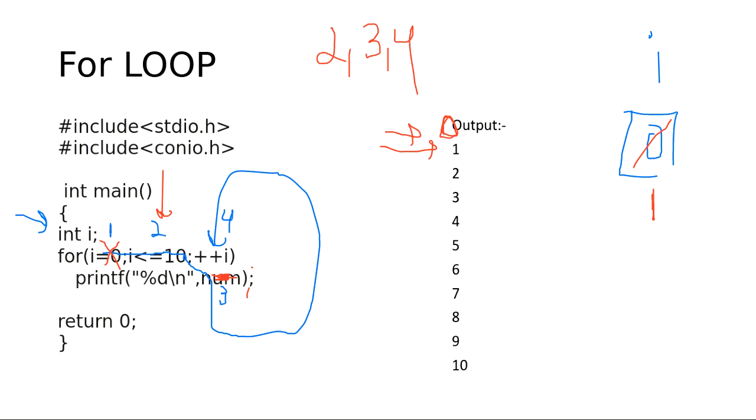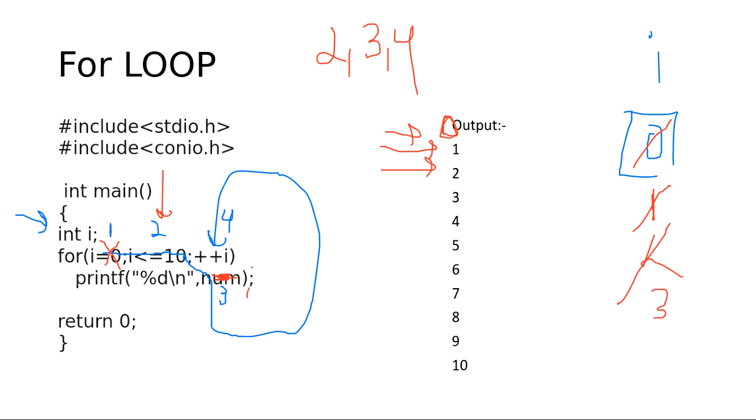And now what is our fourth step? Plus plus I is our fourth step. So this will be converted to 2. So now again the condition is checked. Is 2 less than or equal to 10? Yes. If it is less than or equal to 10, then 2 will be printed. And then we go to the fourth step, which is plus plus I. So it will be 3.